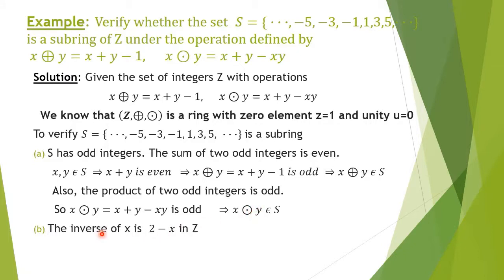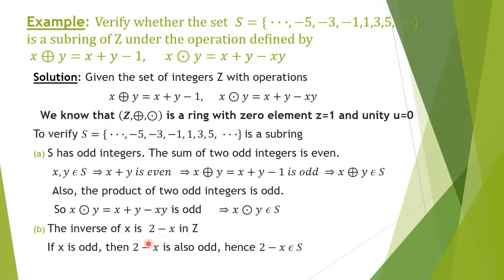Next, the inverse of x is 2 minus x in Z. You can verify from the previous video that we have found the inverse of each element A belonging to Z is 2 minus A in Z. So similarly here also, the inverse of any element x belonging to S will be 2 minus x.